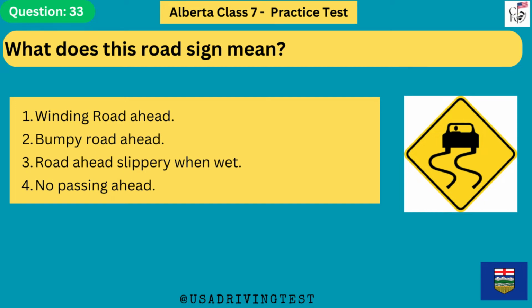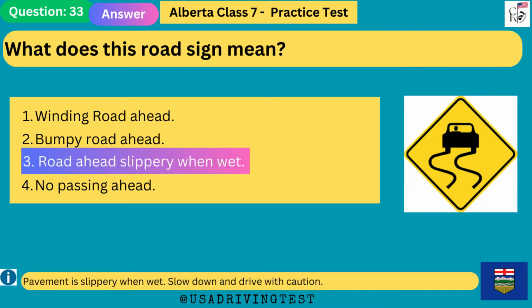What does this road sign mean? 1. Winding road ahead. 2. Bumpy road ahead. 3. Road ahead slippery when wet. 4. No passing ahead. The answer is 3. Road ahead slippery when wet.